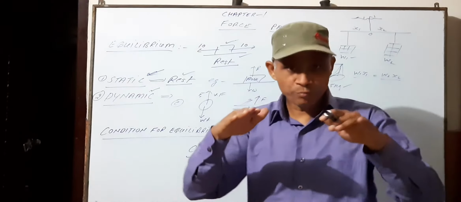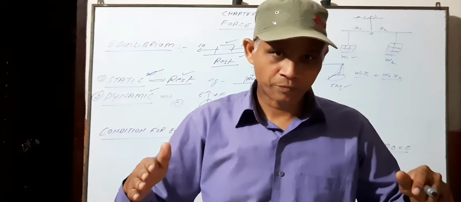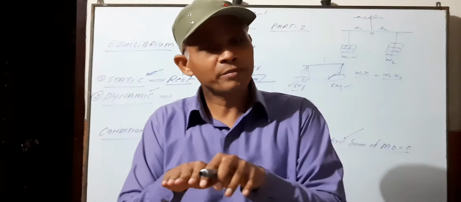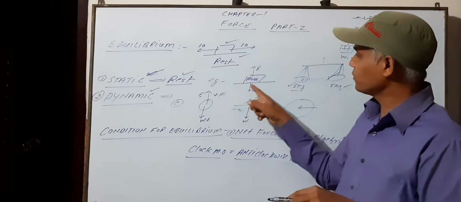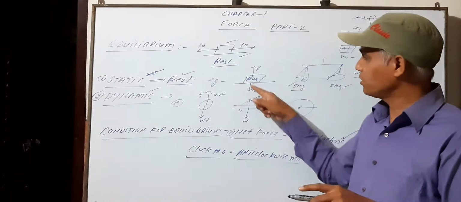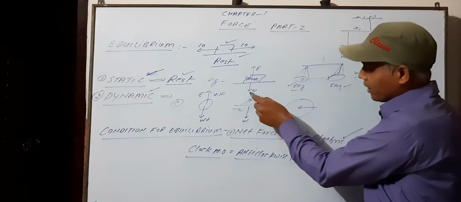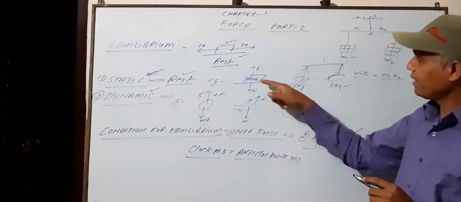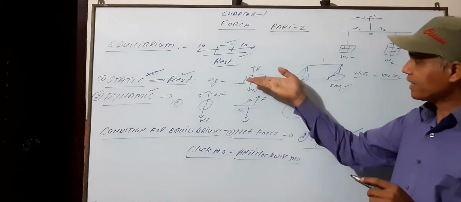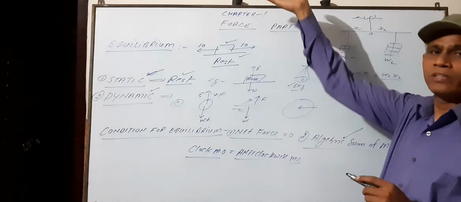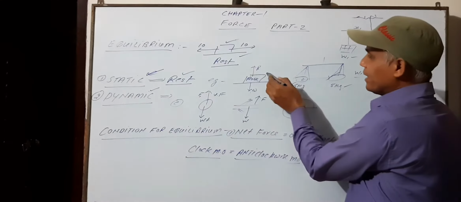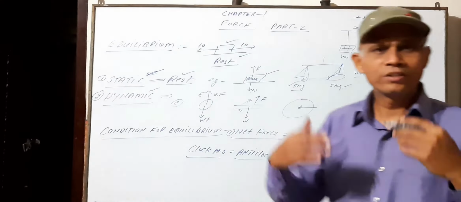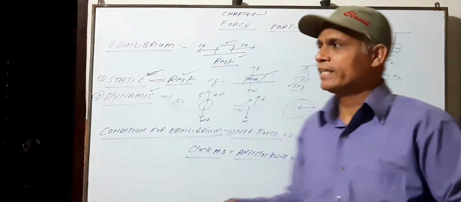Second, if a book is lying on the table, then two forces will be acting on it. One is the weight of the book, which is acting vertically downward, and the normal reaction of the table is acting vertically upward. These two forces balance, hence the book remains in its state of rest on the table.